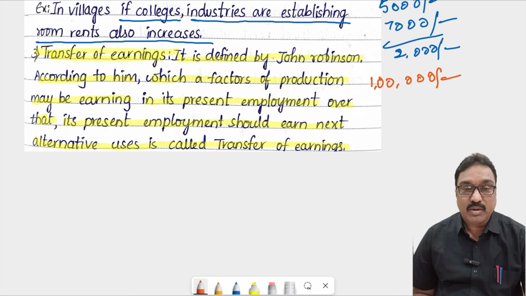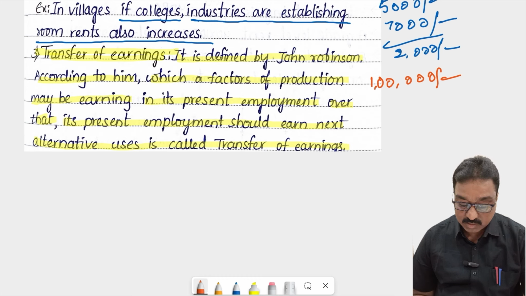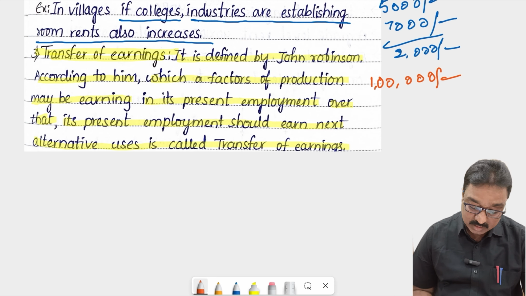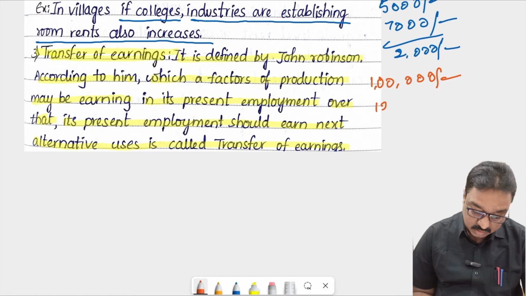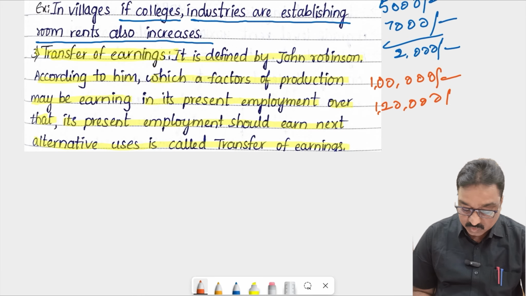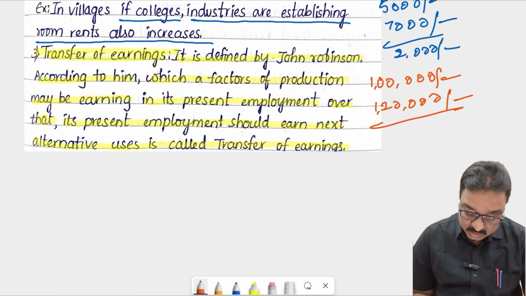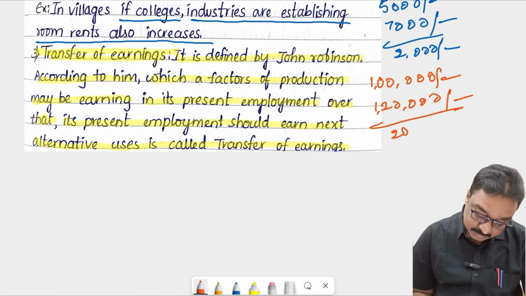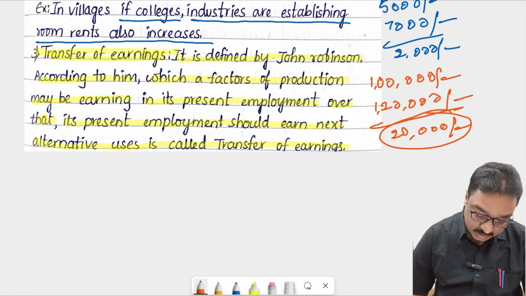Suddenly that software employee wants to change from one company to another company. Afterwards he gets a 1,20,000 rupees salary. What is the additional salary he is getting? 20,000 rupees. This 20,000 rupees is called transfer of earnings.